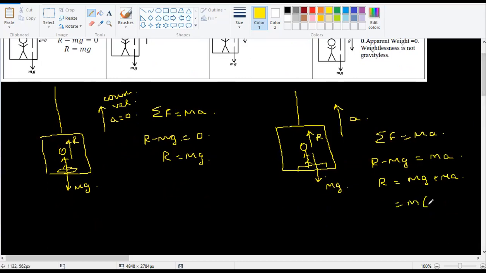What this means is, if the acceleration due to gravity g is 9.8, and if the lift was accelerating with say 2 meter per second square, and g is 10, then what you're going to see is, let's say your mass is 60 kg. Then instead of seeing 600 Newton, right? Usually in your weighing machine, you would have seen 600 Newton.